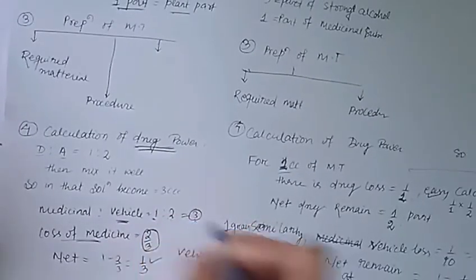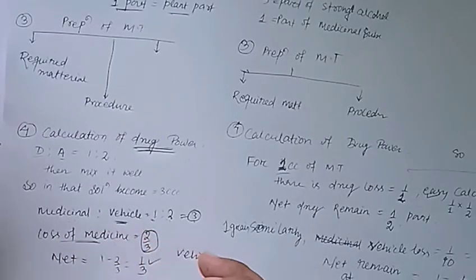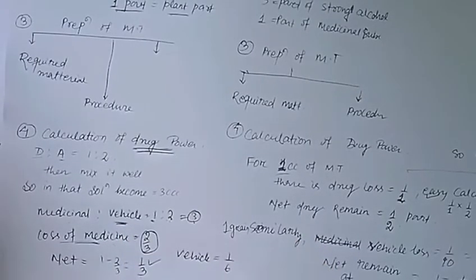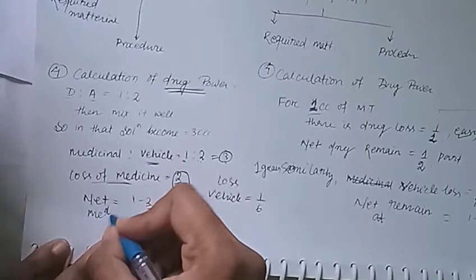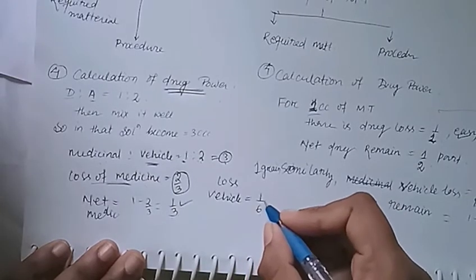That is 1/3, because 1/3 is a medicinal substance, and this medicinal substance is not covered up by the vehicle. So for this the vehicle is equal to 1/6. How is the 1/6 present? It is about 1/3, because vehicle loss is equal to the amount of substance which is present, that is net medicinal substance is equal to loss of vehicle substance, but it is about 1/3, but I mentioned 1/6.